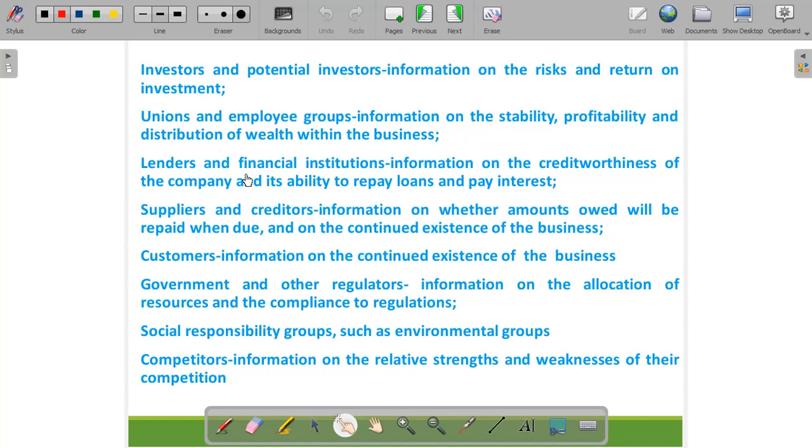Lenders also require the accounting information so that they can get to know the creditworthiness of the company. Suppliers and creditors are the creditors of the organization, so the organization needs to pay them. They want to know whether the enterprise has good creditworthiness or not. Customers also require the accounting information. Government and other regulators also require the accounting information so that they can see whether the regulations have been complied with by the organization or not.